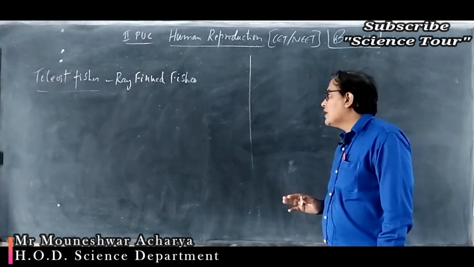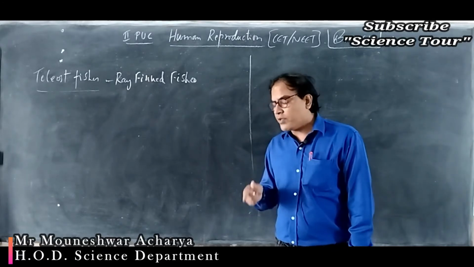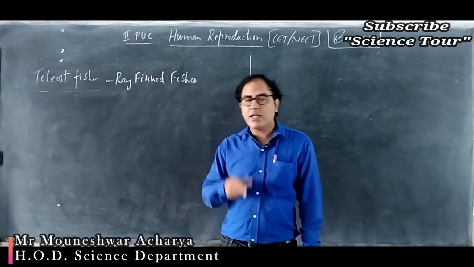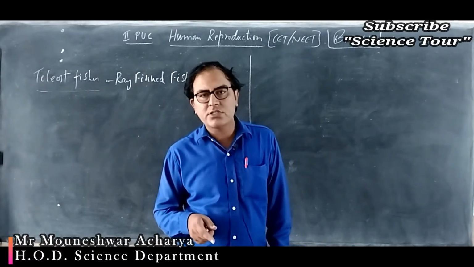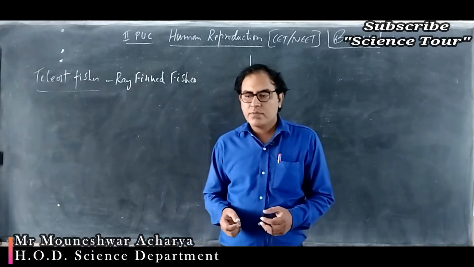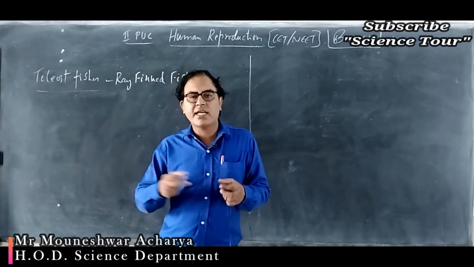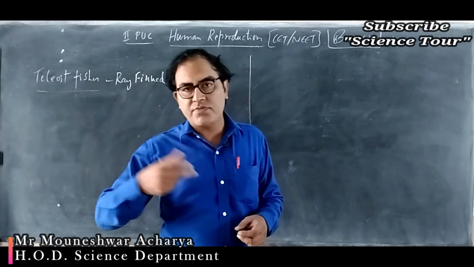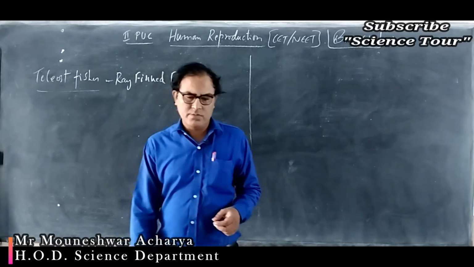This chorion is an extra embryonic membrane. The membrane which is present surrounding the embryo, that extra embryonic membrane, is called the chorion. And during the later stages of the development of the embryo, it gives rise to the formation of the placenta. Placenta is a cushion-like structure which is a connection between the mother and the fetus for the exchange of gases as well as the exchange of nutrients.